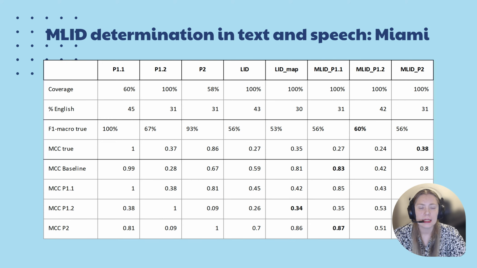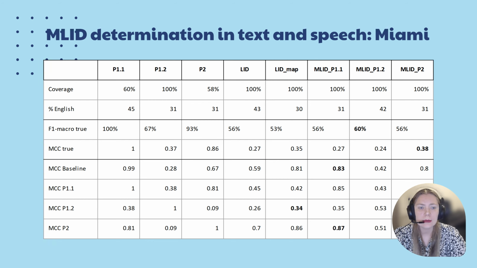Having the automatic annotations from P1.1, P1.2, and P2, one can use these as training labels for LID system adaptation. In the table on the slide, columns P1.1, P1.2, and P2, and rows MCC, P1.1, P1.2, and P2 represent textual matrix language identities without unknown values. Further, the LID column is the pre-trained LID system without adaptation.